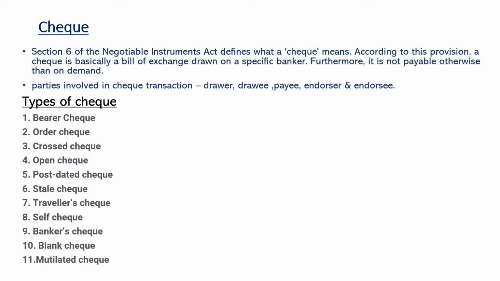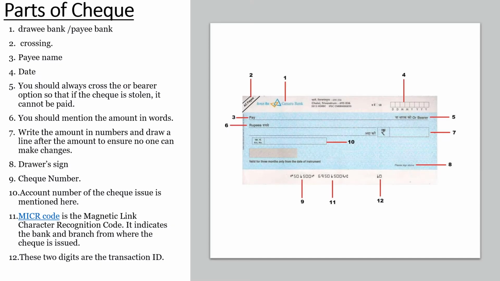Next we have mutilated check. Mutilated check is any check which is torn into two or more pieces. Basically, banks process these mutilated checks only upon confirmation from the drawer. So these are the parts of check.